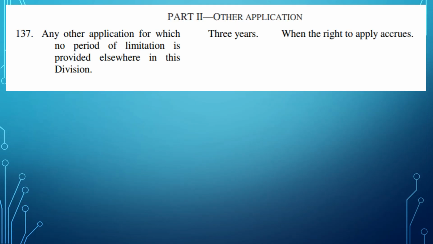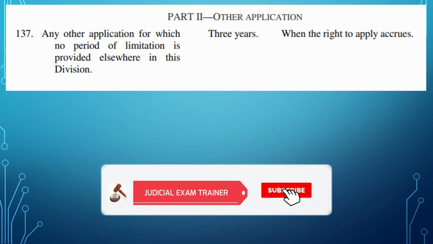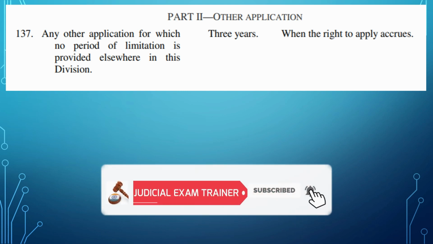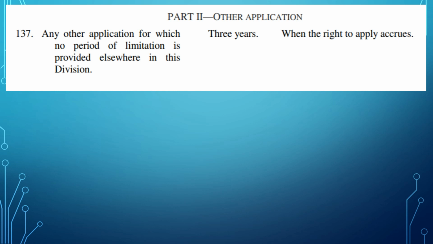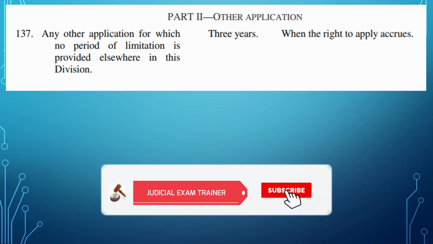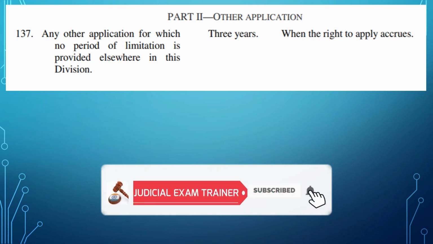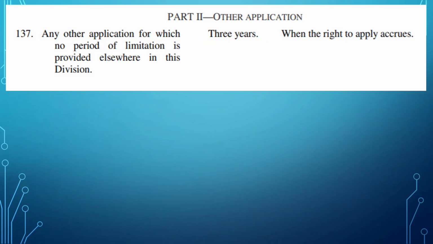137. Other applications not covered under Part 2. If this division does not cover any application, or does not stipulate any period of limitation for any other application, that will have a time limit of 3 years. And that 3 years comes up when the right to apply accrues.